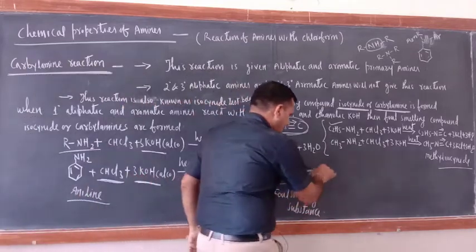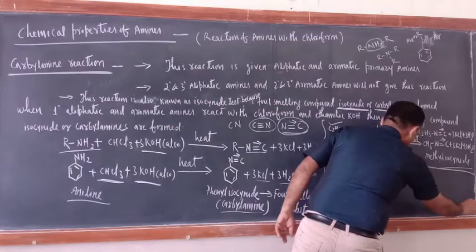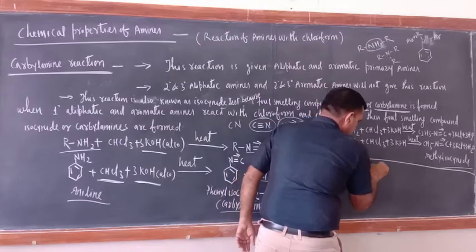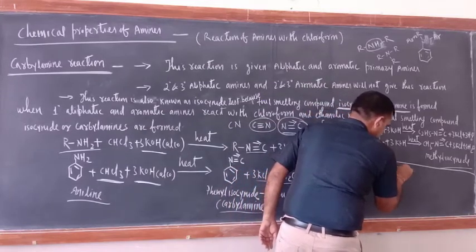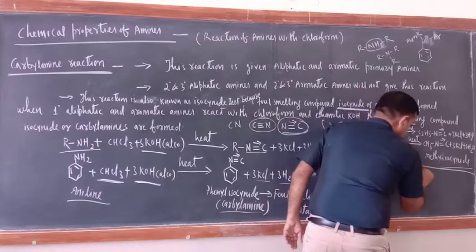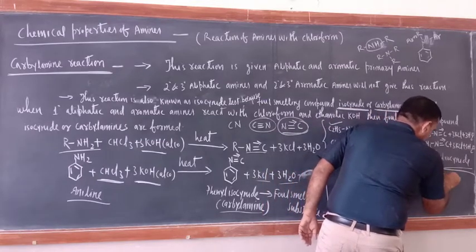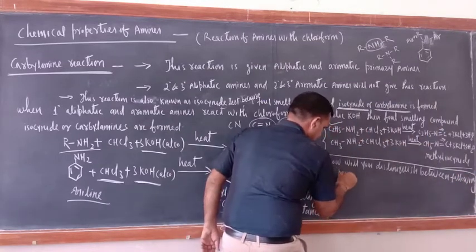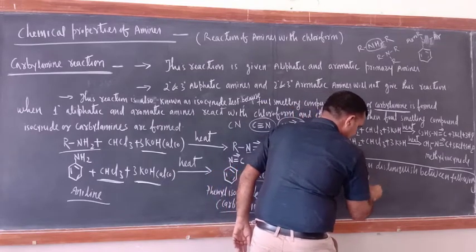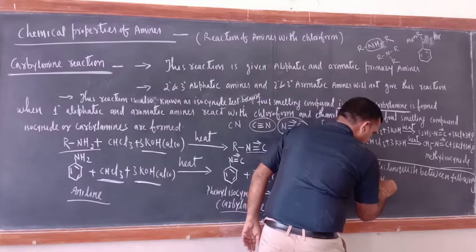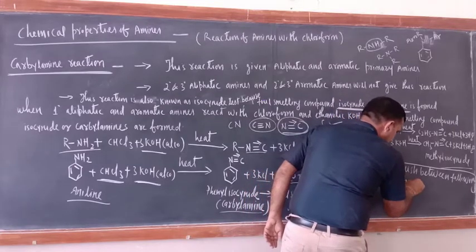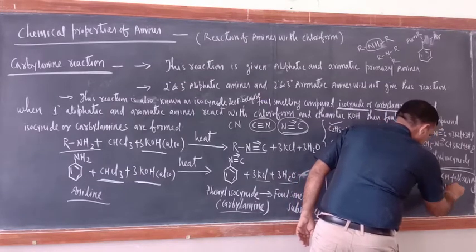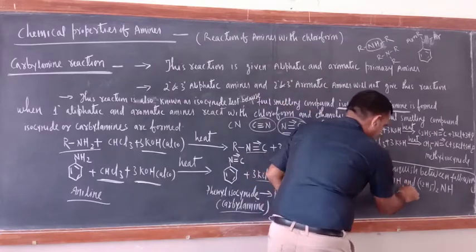Suppose I am giving you one question: how will you distinguish between the following pairs? Number 1: C2H5NH2 and (C2H5)2NH. Just see, C2H5NH2 is a 1 degree amine.